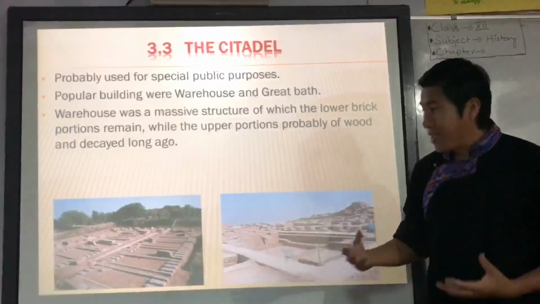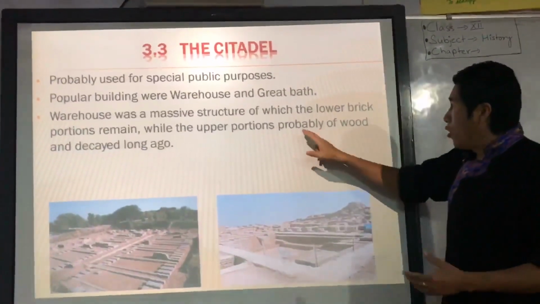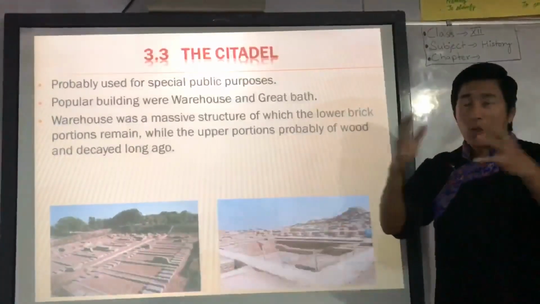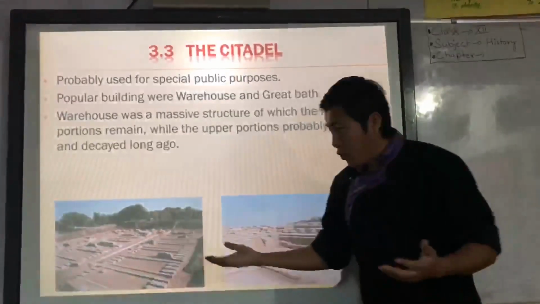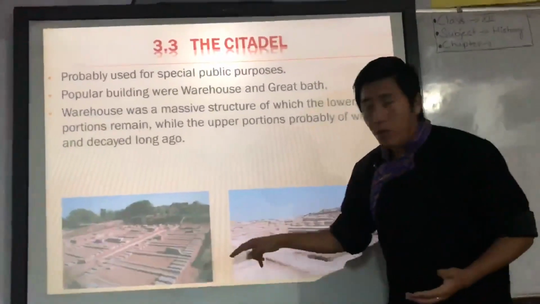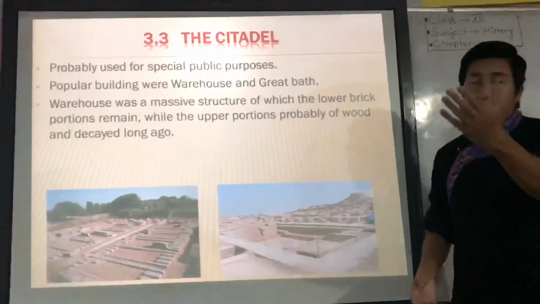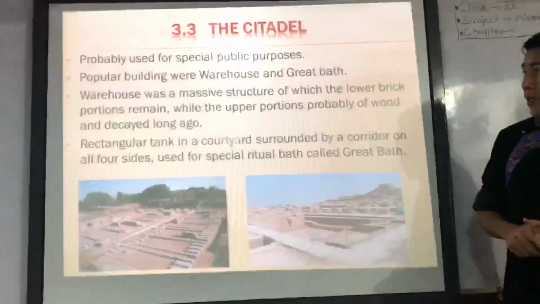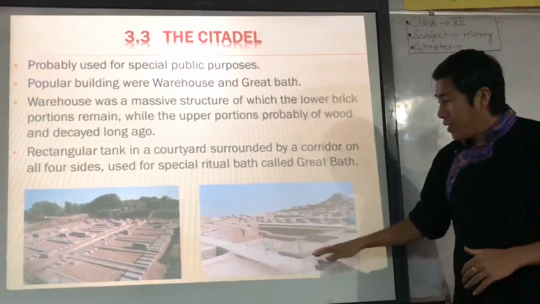But the upper portions were probably made of wood and decayed long ago. That's why they are nowhere to be seen. But the lower portion was made of brick. So even today we can see it in present day Pakistan. And then another massive building in the citadel is the Great Bath.